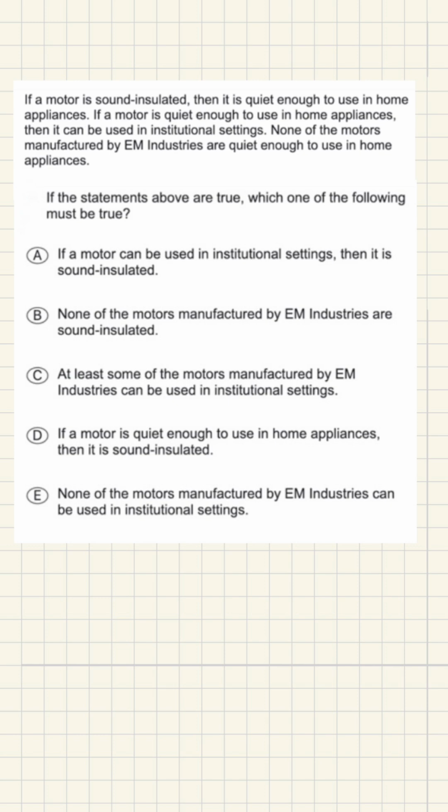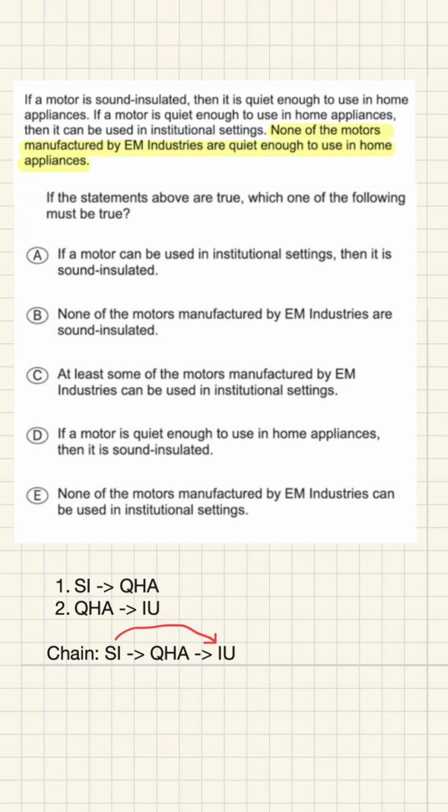Here's the strategy. Translate the statements into a simple conditional chain, then use the contrapositive when the facts give you a not. First, diagram the two rules. If a motor is sound insulated, then it is quiet enough for home appliances. So, sound insulated leads to quiet for home. Next rule. If it's quiet enough for home appliances, then it can be used in institutional settings. So, quiet for home leads to institutional use. Put them together as a chain. Sound insulated leads to quiet for home leads to institutional use.